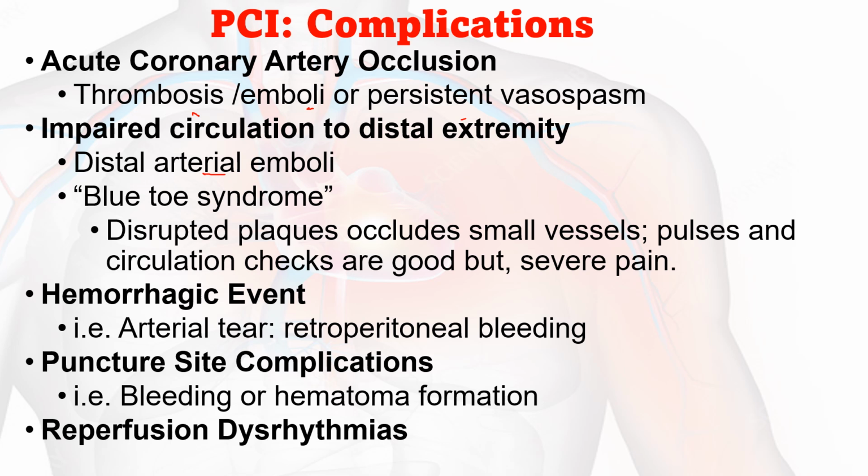Then a hemorrhagic event, which happens because of an arterial tear. Retroperitoneal bleeding is the major complication we can expect. Then puncture site complications like bleeding or hematoma formation, and also reperfusion dysrhythmias.